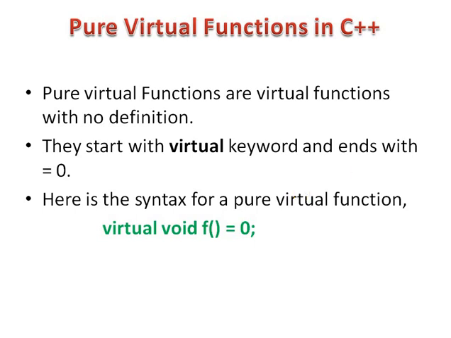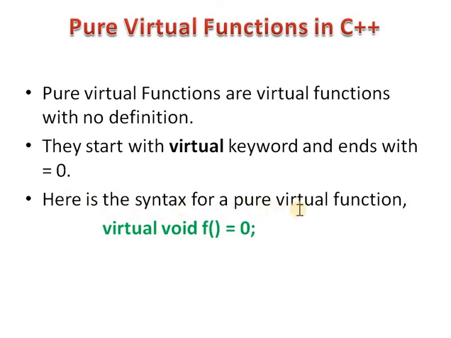Now we discussed how to define a pure virtual function in C++. We know that pure virtual functions are functions with no definition. That means pure virtual functions are present with only a function declaration, and that declaration starts with the virtual keyword and ends with a value 0.